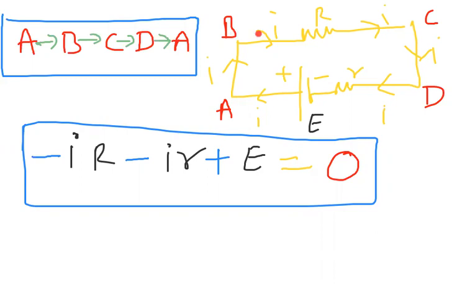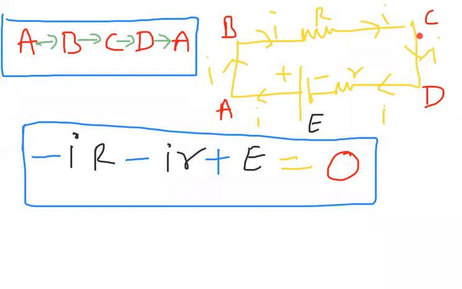A to B, B to C, C to D, D to A. That means I am traveling in a closed loop. I started my journey from A and went from A to B, B to C, C to D, D to A. When I'm traveling from A to B, there is no potential difference.